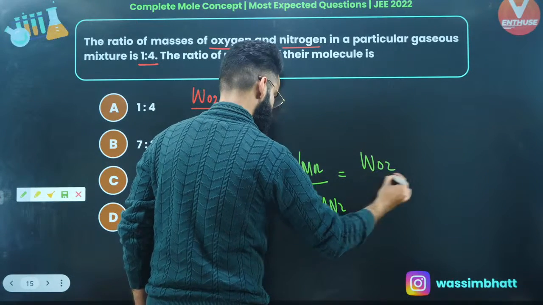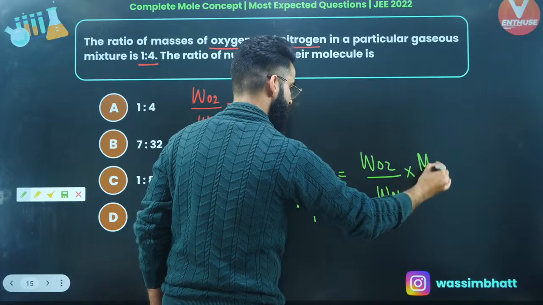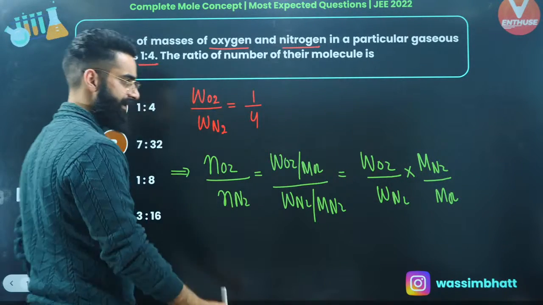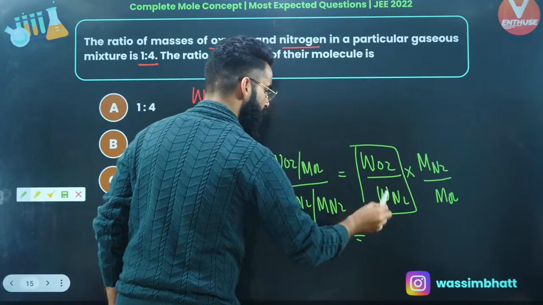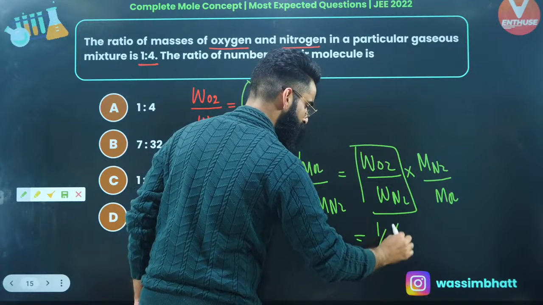Now people, I can write it simply like this: mass of O2 divided by mass of N2 multiplied by molar mass of N2 divided by molar mass of O2. Simple calculation, I'm doing nothing else, right? Well, this is the term which is given to me as per the question, WO2 divided by WN2. This is given to me as per the question as 1/4. This is 1/4 multiplied by